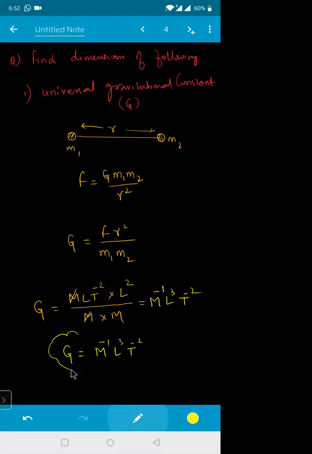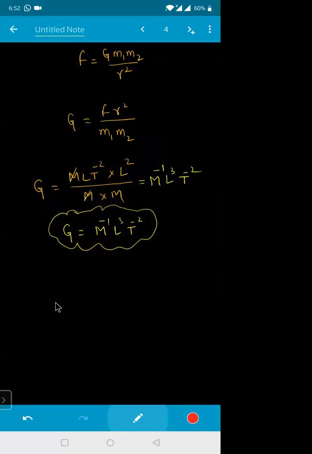This is very peculiar, beta, because the dimension of the mass generally will be positive, but this is one of the special cases in which the dimension of the mass is negative. He may ask you, give me a physical quantity in which the dimension of the mass is negative. What is the answer for that one? Universal gravitational constant. Clear?